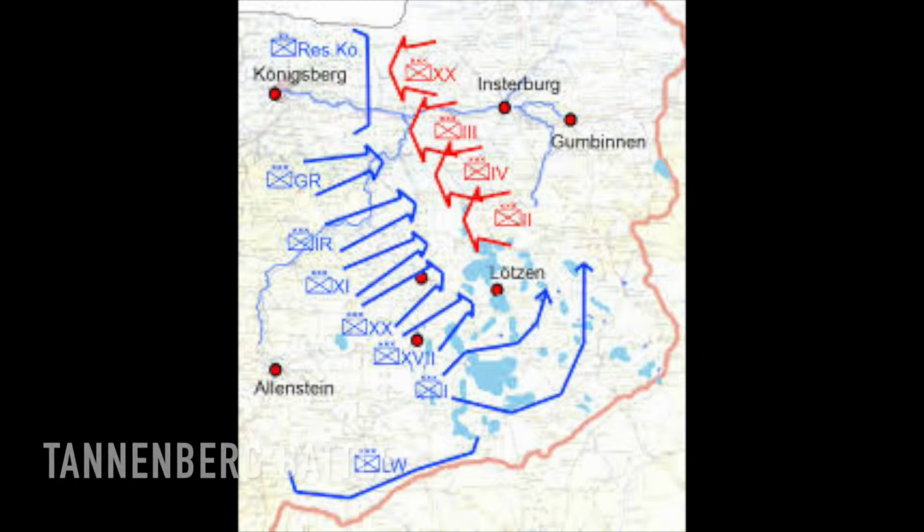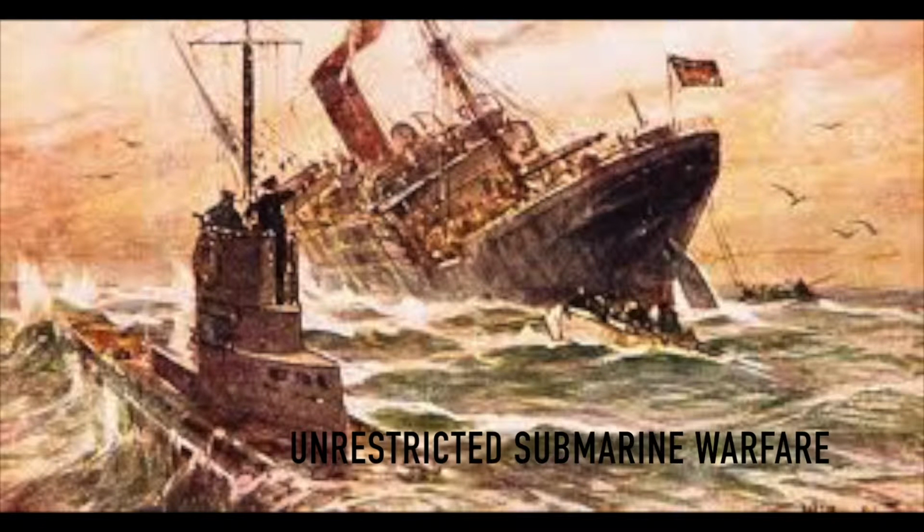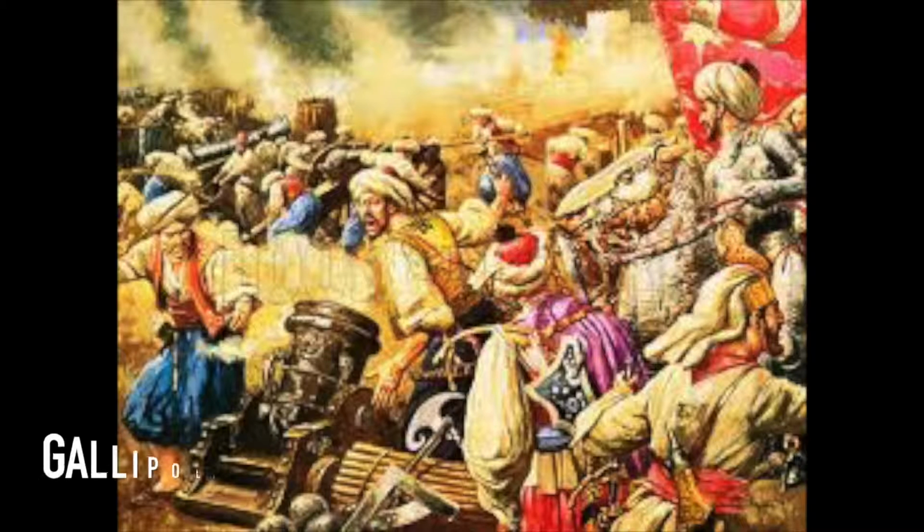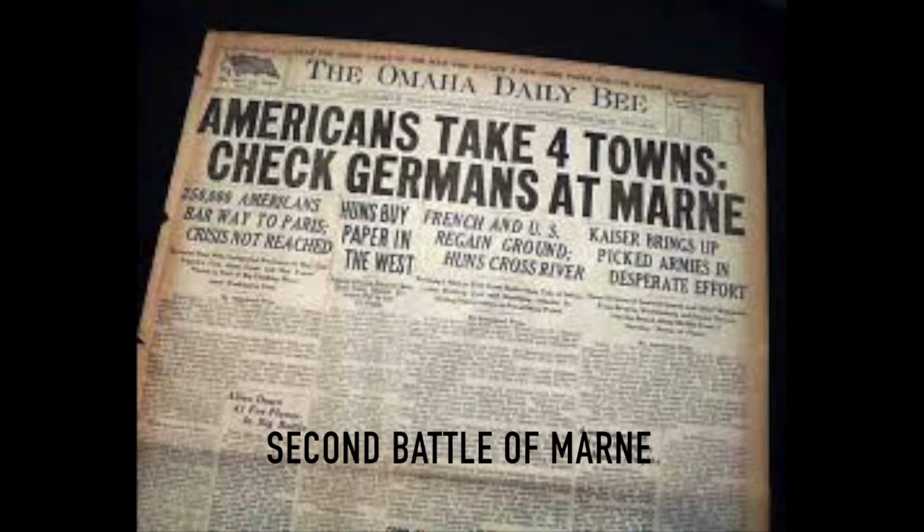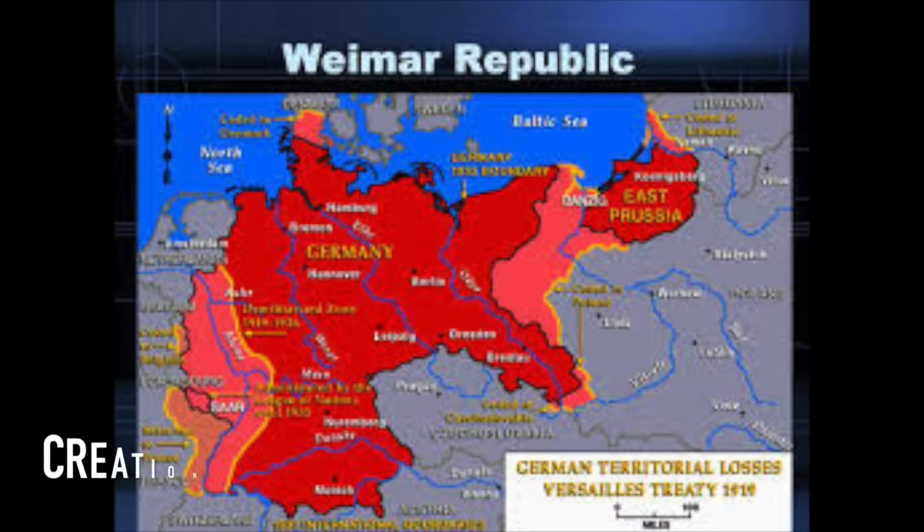Italy started as an ally of the Central Powers, but in 1915 declared to switch sides. Also, in 1915, Germany started unrestricted submarine warfare. In 1917, England managed to help Lawrence of Arabia take Gallipoli to defeat the Ottoman Empire. The Germans were defeated in the Second Battle of the Marne in 1918. Ludendorff called for the truce.